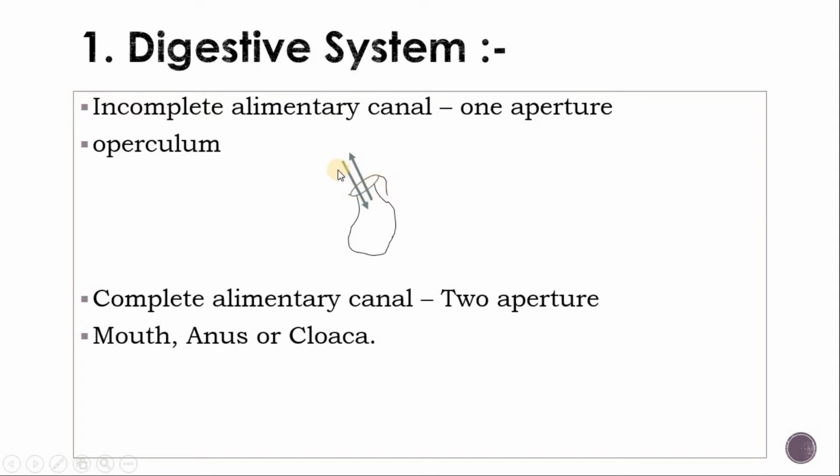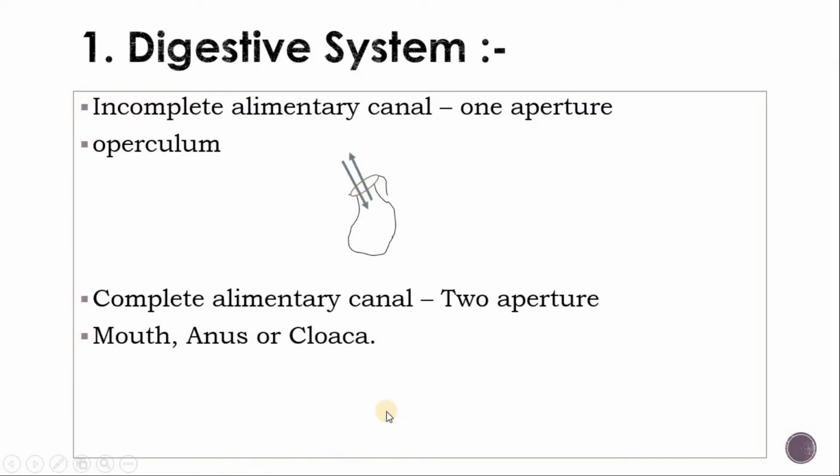Here many tentacles are found, and with the help of the tentacles they capture the food and take it in. This is known as the incomplete alimentary canal, or incomplete digestive system. There is only one aperture, known as the hypostome or something else, and it cannot be called a mouth.